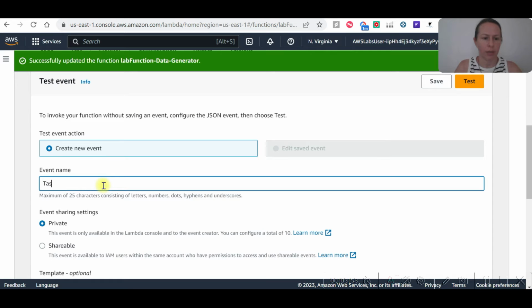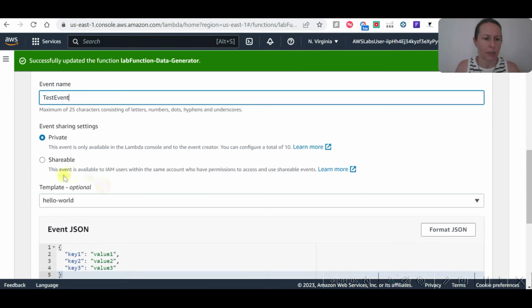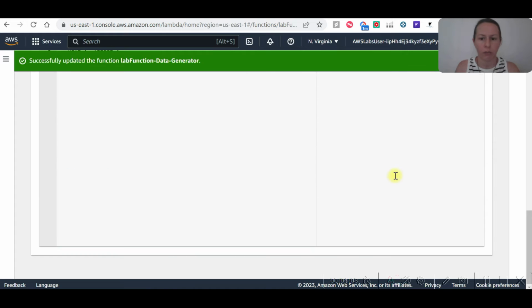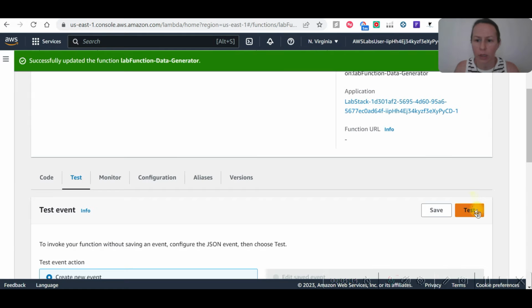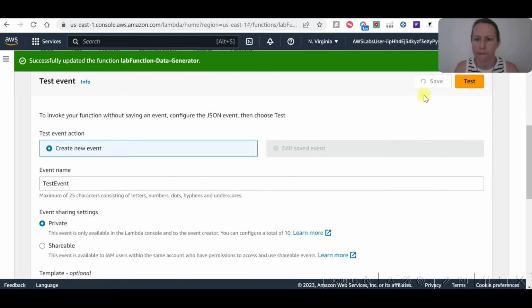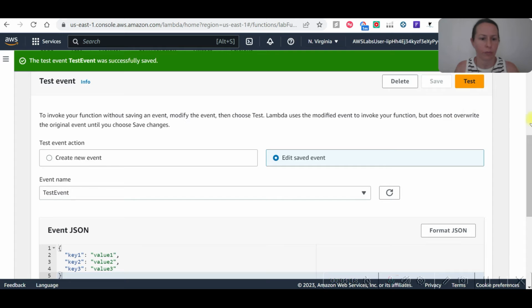Name test event, test event, private value, and save. There's the saving function here, save. We can test now.